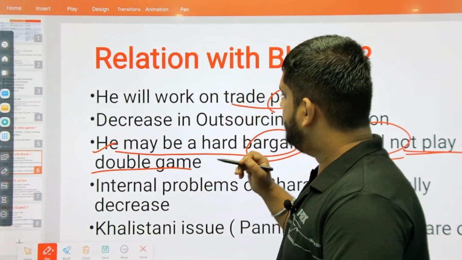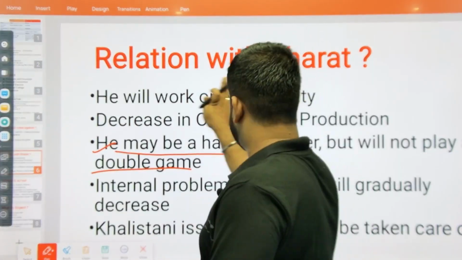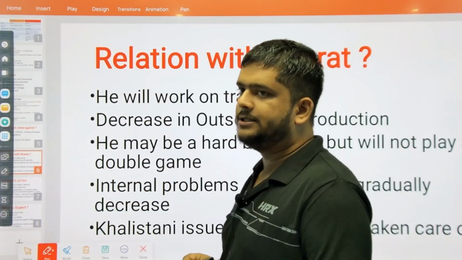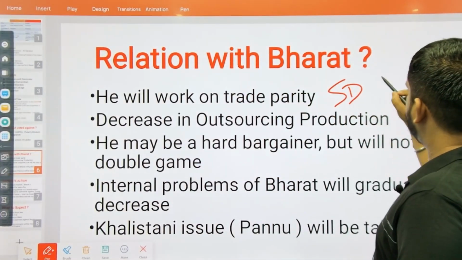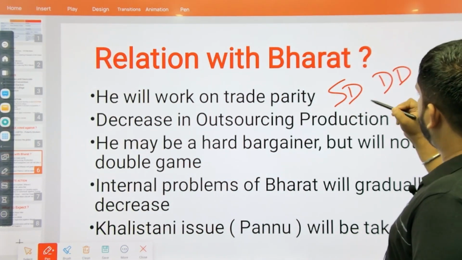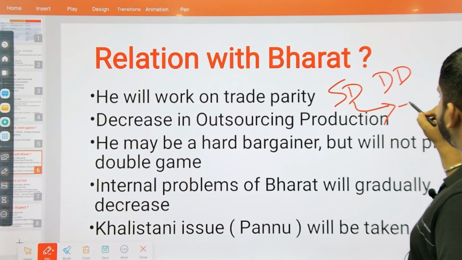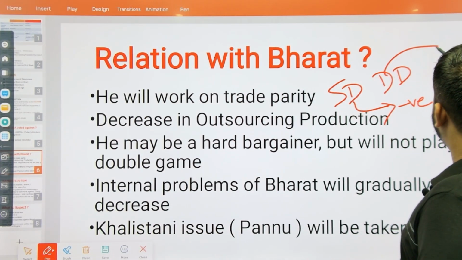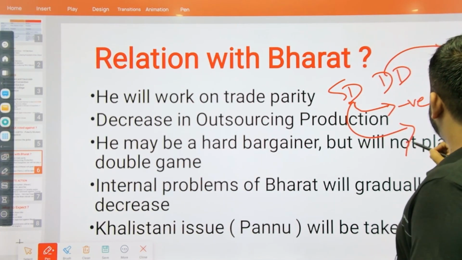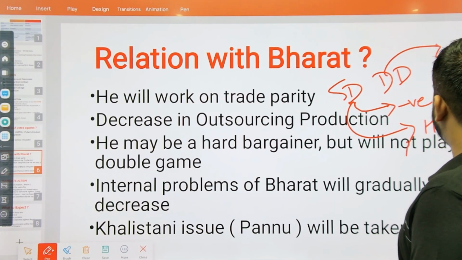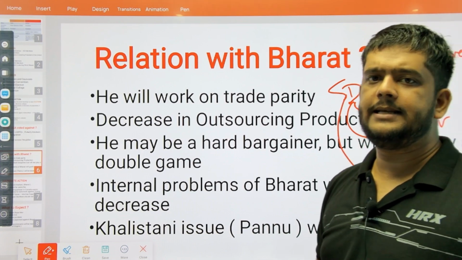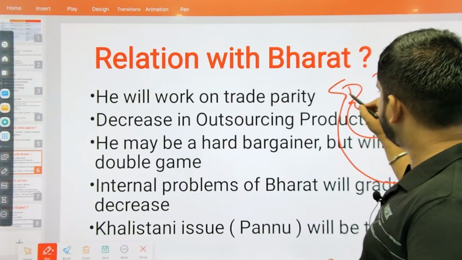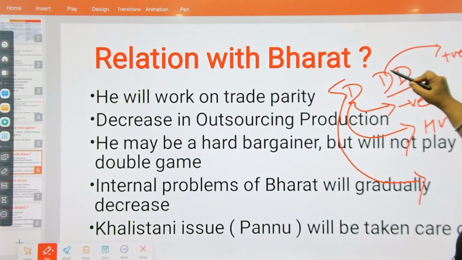For instance, USA has two parties. Okay, how do they play this double game? US has two parties, that is State Department and Defense Department. Okay, State Department is always negative about Bharat. Defense Department is always positive about Bharat. State Department always comments about human rights violations in Bharat. It is they who bring these various indices, right? Trying to malign Bharat. Whereas the Defense Department is always positive.